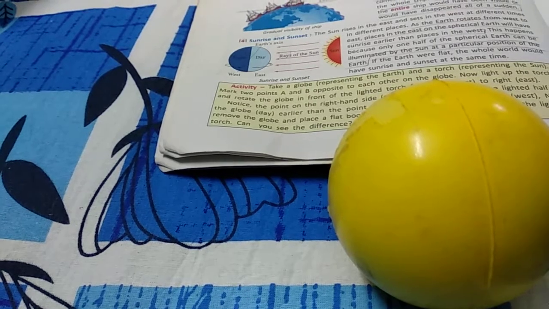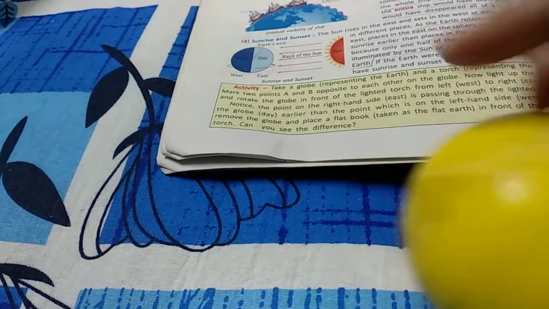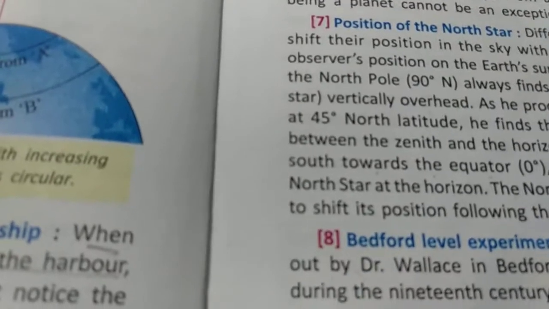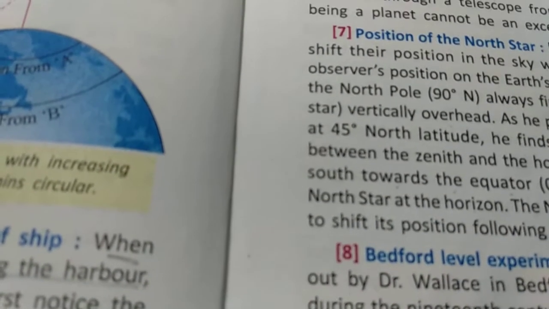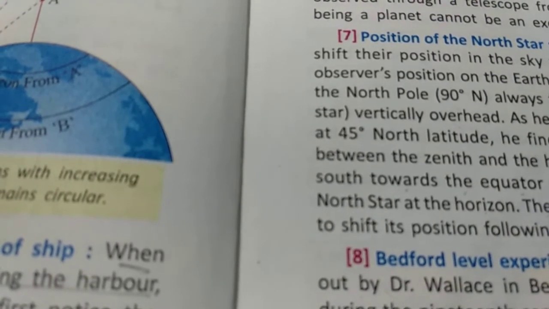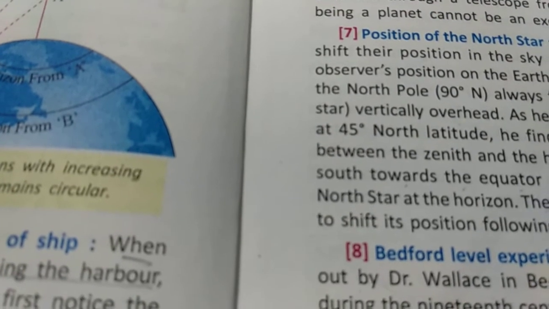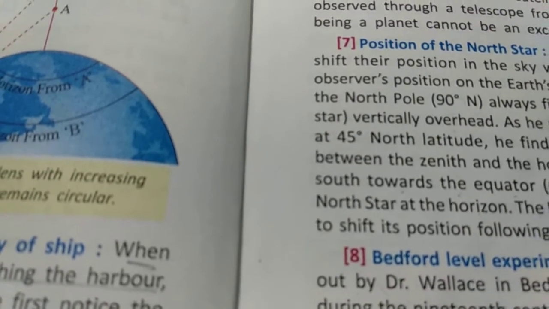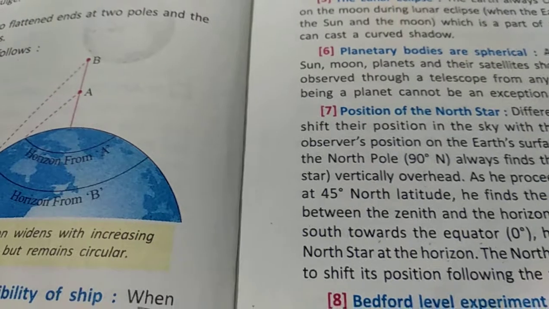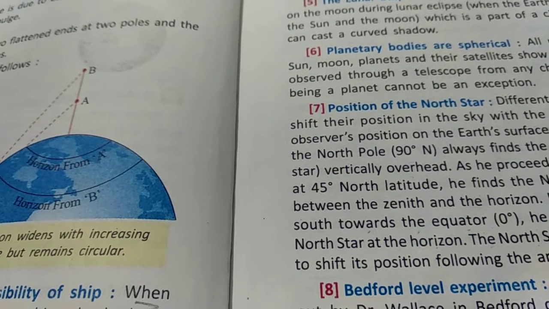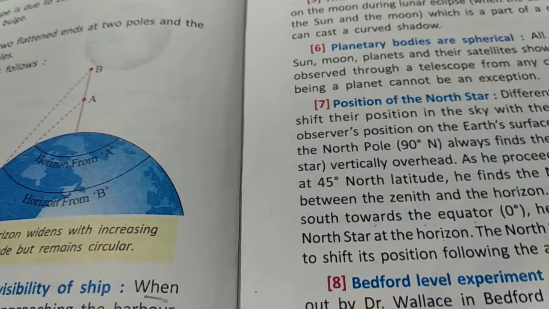Next is planetary bodies, that is the sun, moon, planets and their satellites. They are circular in outline. If we use a telescope, we can see that they are spherical, because when observed through a telescope from any chosen angle, we can see the outlines. The earth, being a planet, cannot be an exception.